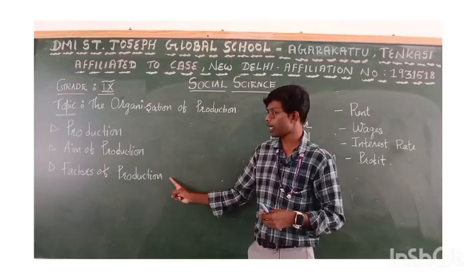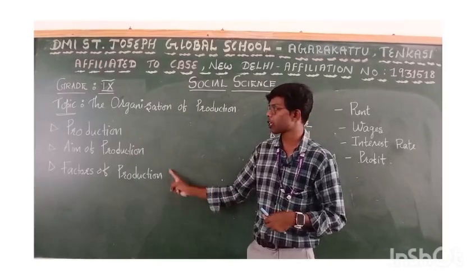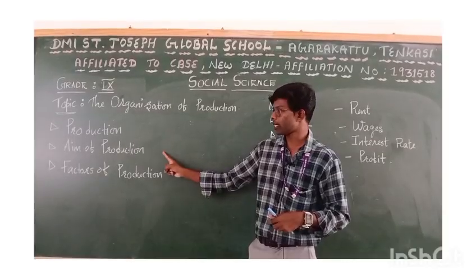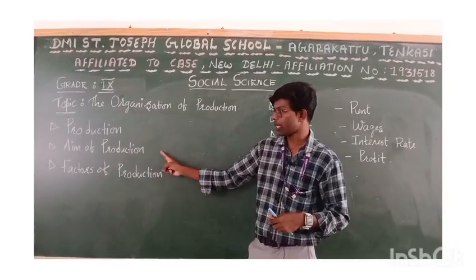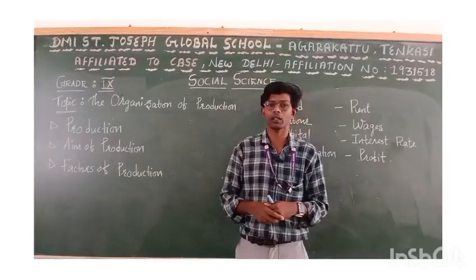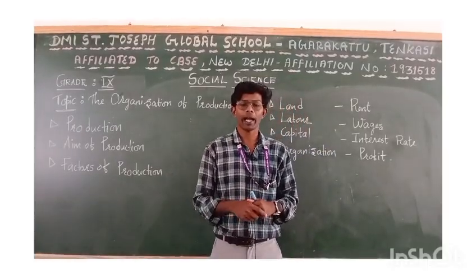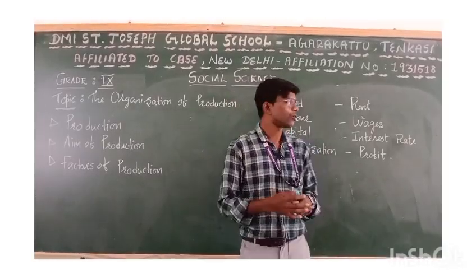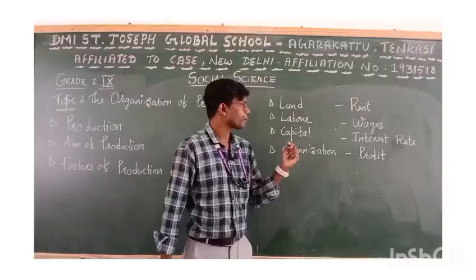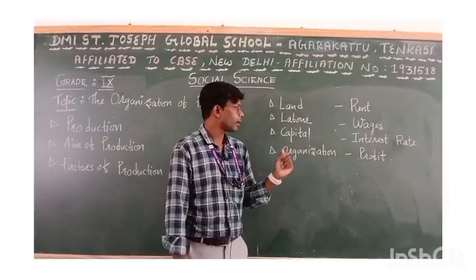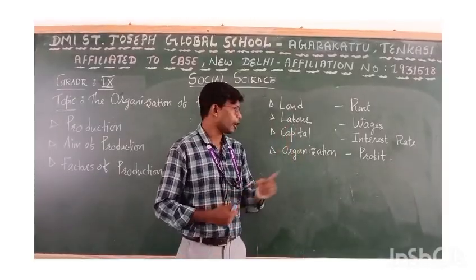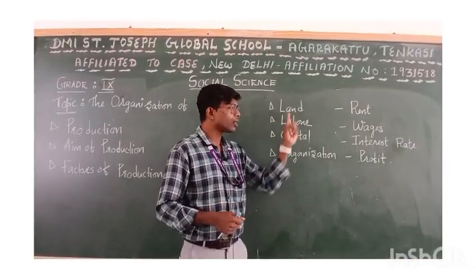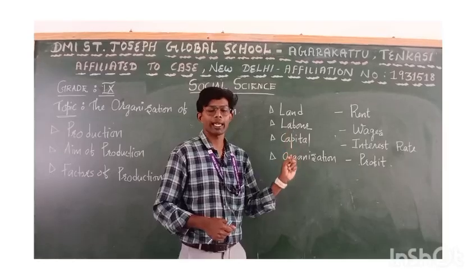Let me understand the next subheading, which is closely related to the terms production and organization: factors of production. There are four factors of production. The first one is land, the second is labor, the third is capital, and the fourth is organization. Let me understand all the factors of production more clearly.